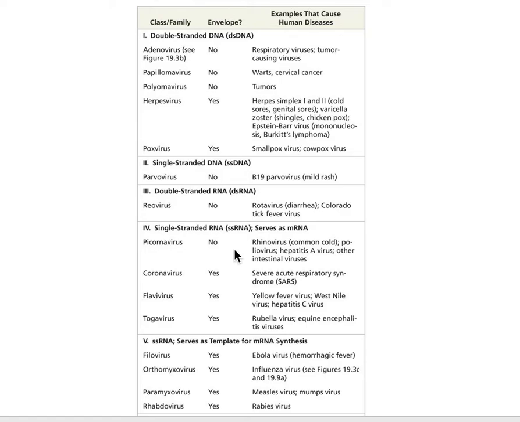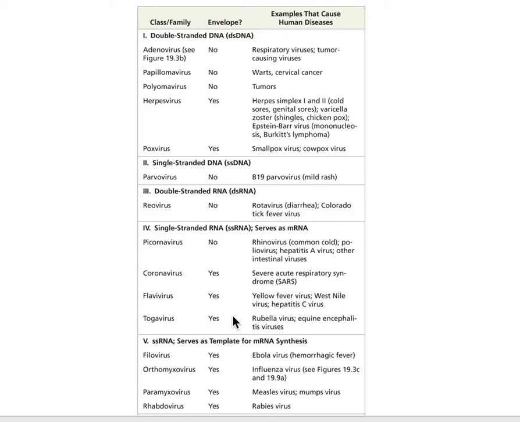Rhino means snout or nose, and these are your common cold. Polio is in here, hepatitis A, and some of your other intestinal viruses. Coronaviruses. They put SARS in here, severe acute respiratory syndrome. That's what SARS-CoV-2, the COVID-19 right now, is a SARS type of virus, and these viruses came from animals. Flavivirus, this is yellow fever, West Nile, hepatitis C. So if you notice, hepatitis A and hepatitis C are not in the same grouping.